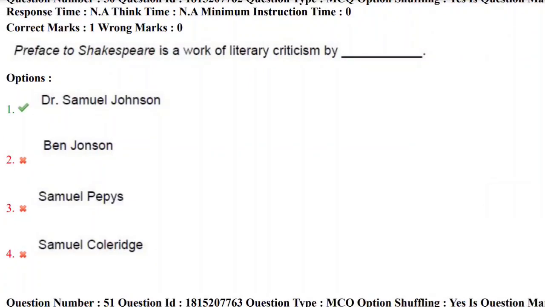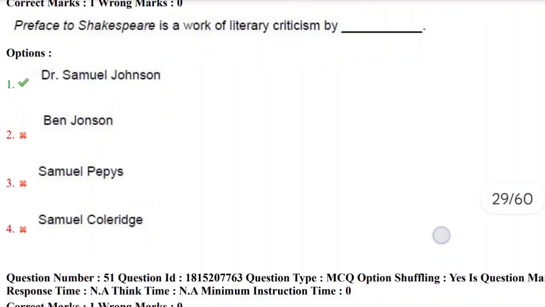Preface to Shakespeare is a work of literary criticism by dash. Obviously, Dr. Samuel Johnson. Dr. Samuel Johnson wrote Preface to Shakespeare. It was the first critical work on Shakespeare's works, especially his plays. So, Preface to Shakespeare is a work of literary criticism by Dr. Samuel Johnson. Yes, so the correct answer here is the first option. Let's move towards the next question.